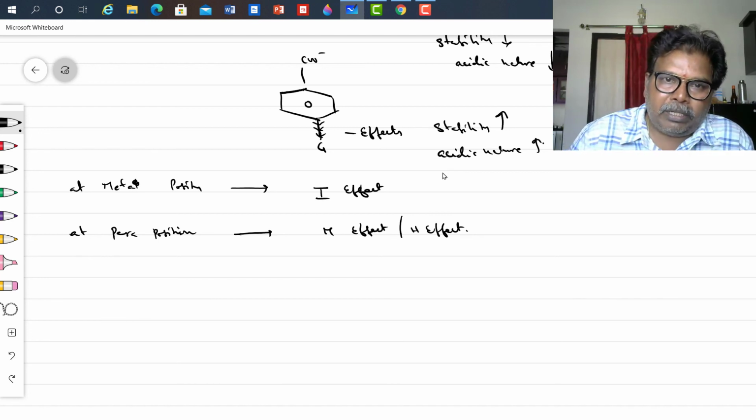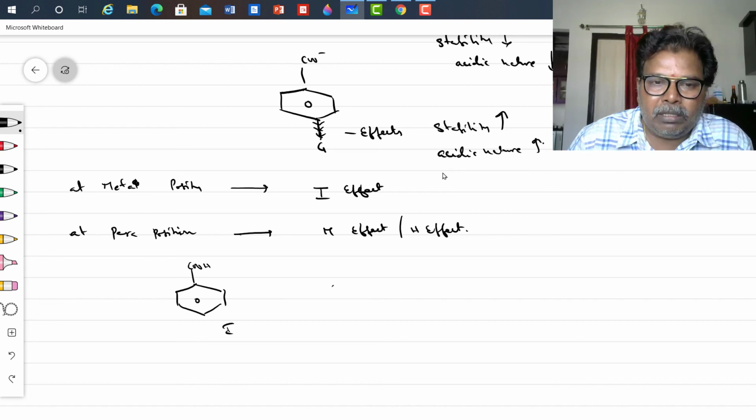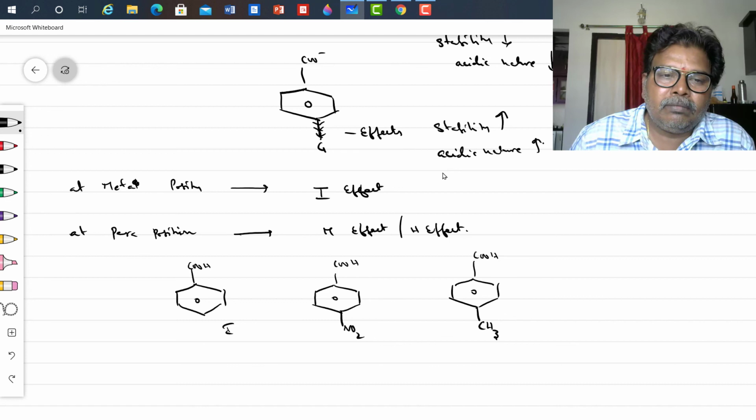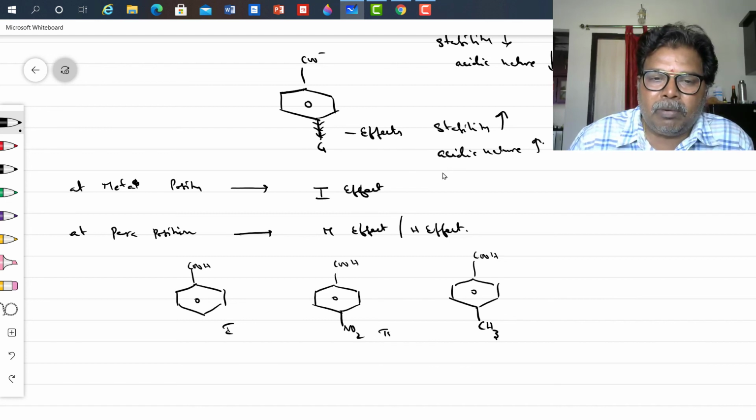See, for example, if you want to compare these three acids: COOH, benzoic acid, Roman number 1. COOH with NO2, para-nitrobenzoic acid. This is methyl benzoic acid. This is Roman number 1, this is Roman number 2, this is Roman number 3.